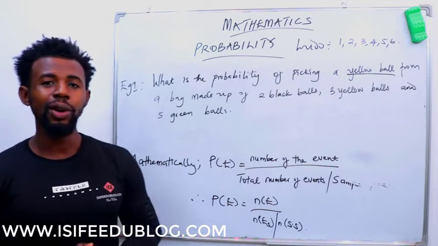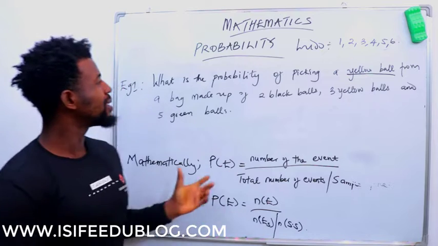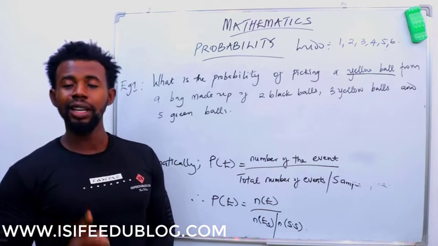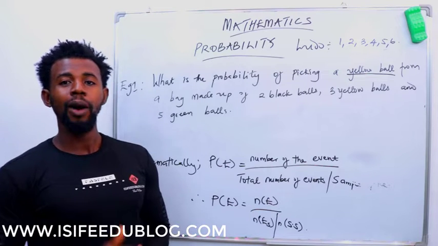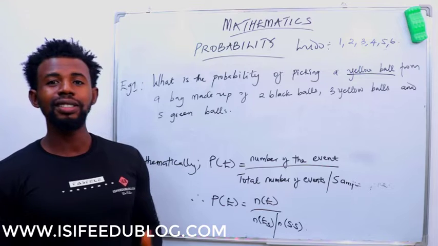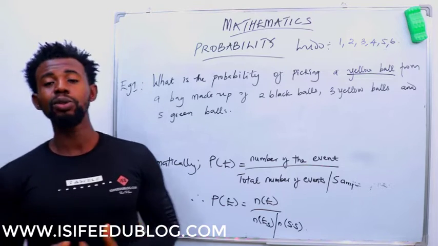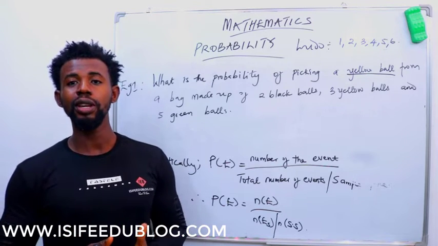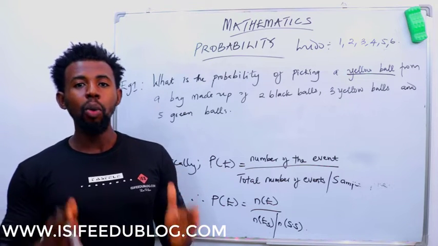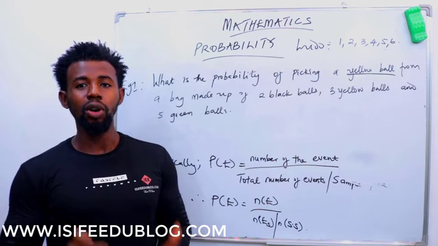Now in this question, what is our experiment? Our experiment is picking a ball from a bag. Remember, that's the beginning of probability. Our experiment is picking a ball from a bag. And we say that our experiment will always be made up of what? Sample spaces, right? Will always be made up of events. Now, what are the events that can occur?